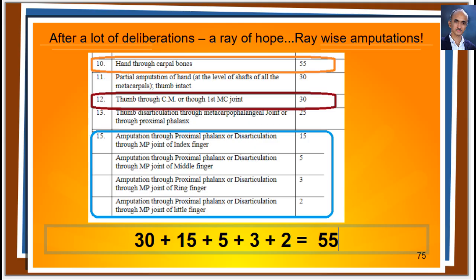The total of all ray amputations is equal to 55. Now it became obvious. We know that the amputation percentages of fingers consider the loss of all tissues and all the functions of the fingers. So, the loss of AROM of fingers also should be in the same ratios as these amputation percentages.